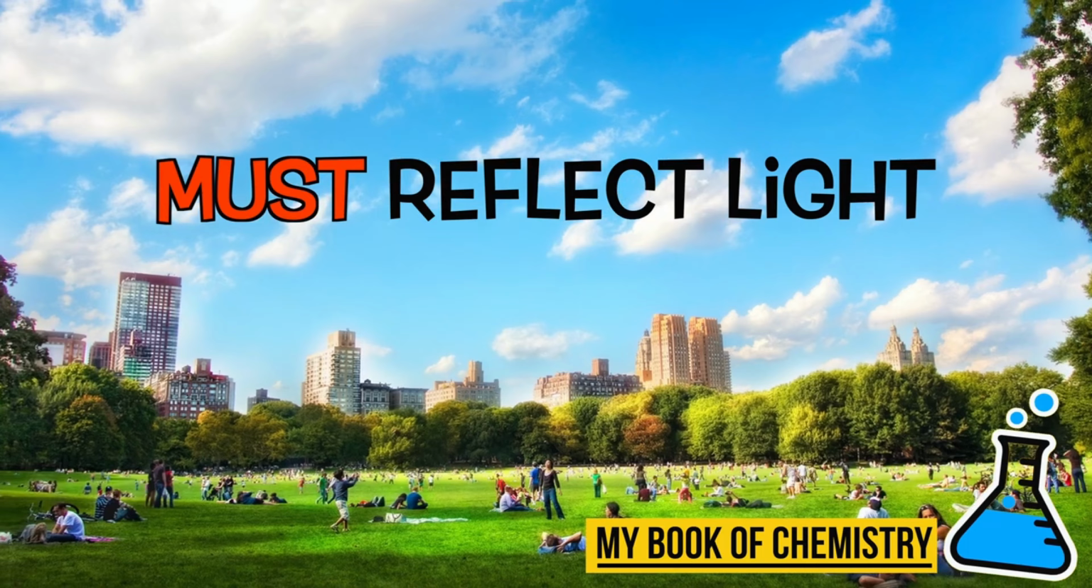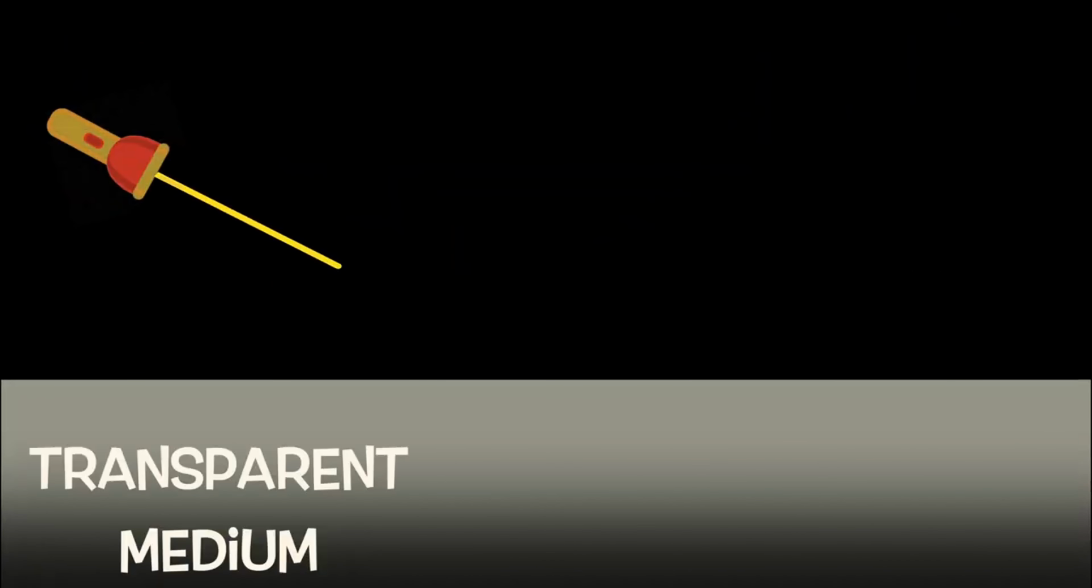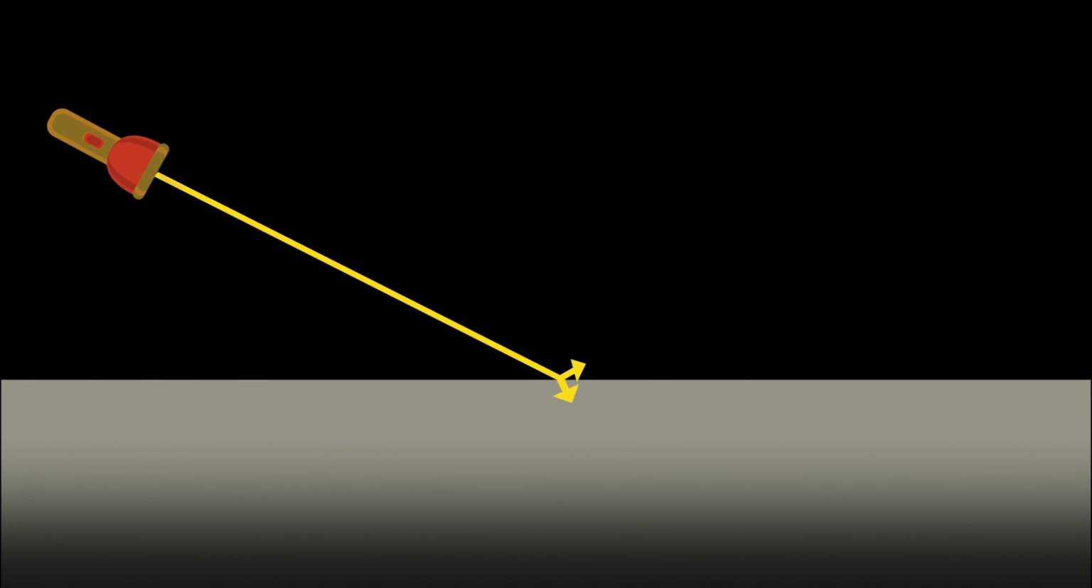We can see people, buildings, and trees in the park. How do we see them? Unless they emit light, they must reflect light to be seen. When a beam of light hits a transparent medium, a portion of the light reflects off the surface, and a portion goes through the medium.